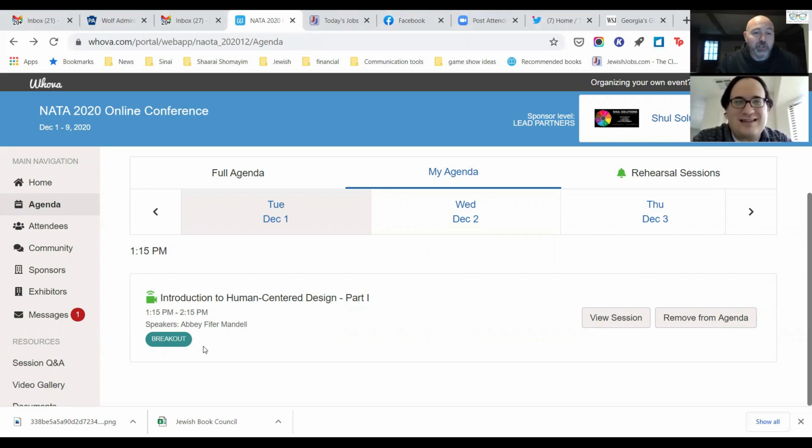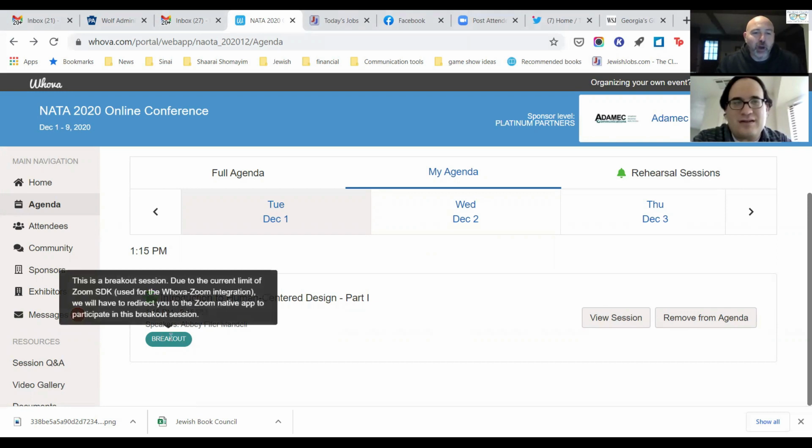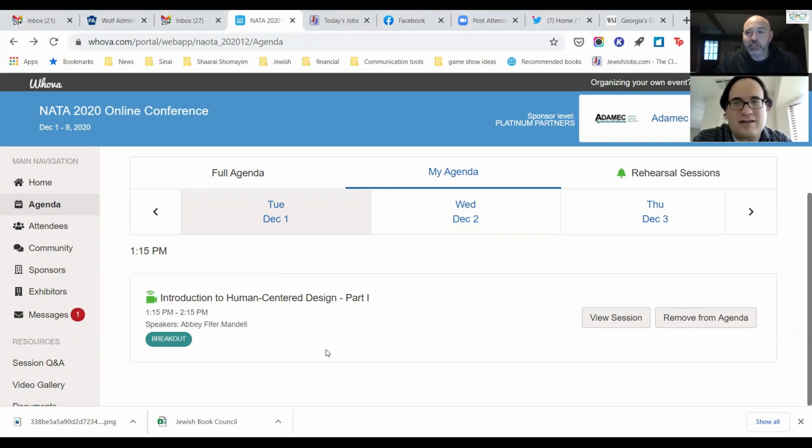But here's one really interesting piece that is important to note, that when you're looking at this page, if you were to try to click on Breakout, which would seem to tell you to click on it to go to a breakout, it does nothing for you. So you want to forget about everything on the left-hand side and only go to where it says View My Session. Correct. All right. We'll keep going down our list of things to look at.